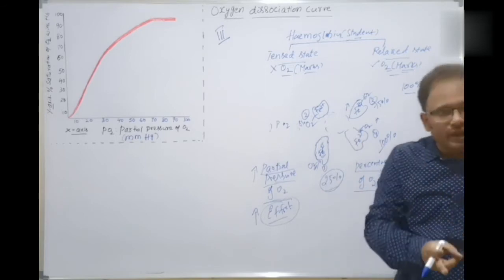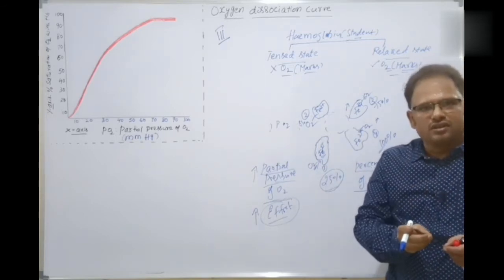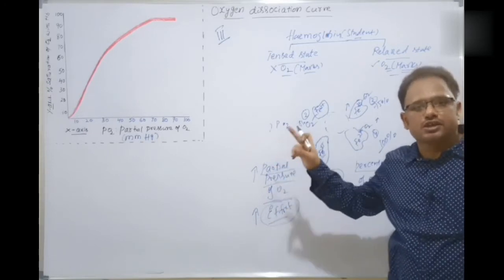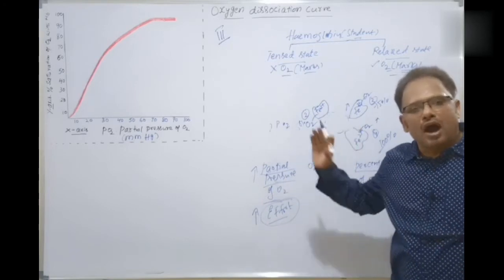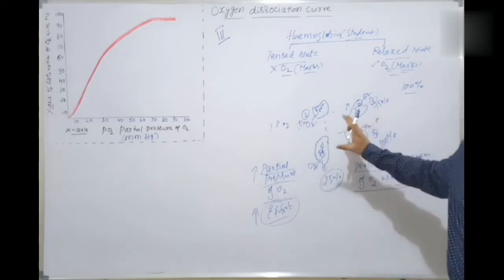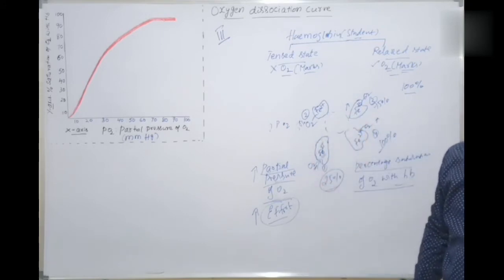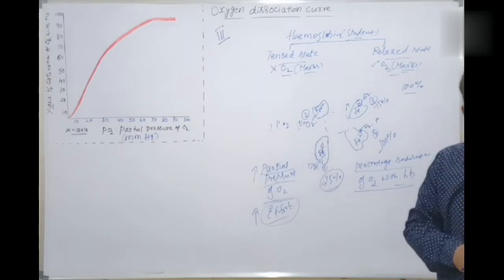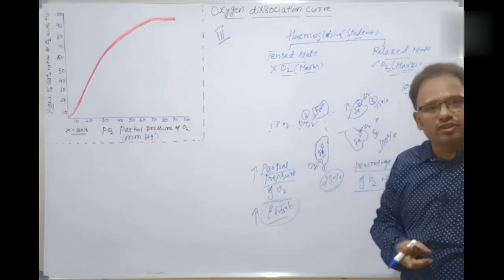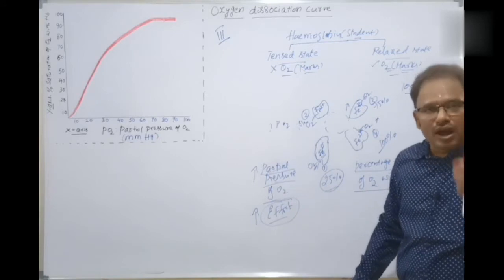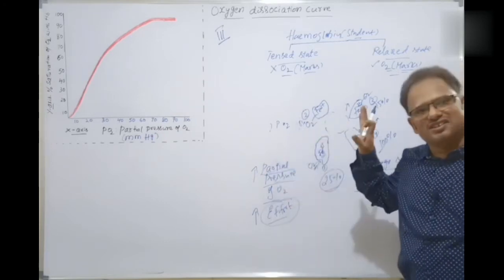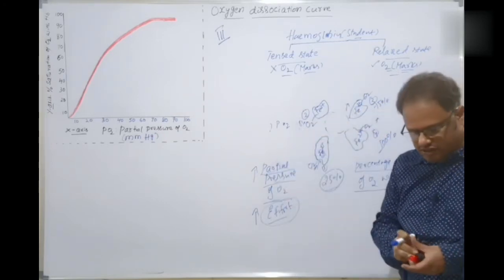So what is required here? You are the hemoglobin and you require the marks, in the form of which one? Oxygen. For this, what is required? An effort, and the effort here is the partial pressure of oxygen. Without partial pressure, there is no question of any percentage saturation. In the same way, without your effort, there is no question of getting marks. You are bound with which one? Marks. In the same way, hemoglobin is bound with which one? Oxygen. For this binding you require the effort, and for this binding it requires partial pressure of oxygen. Clear? It's very clear. You say easy, isn't it? Now it's very, very easy.